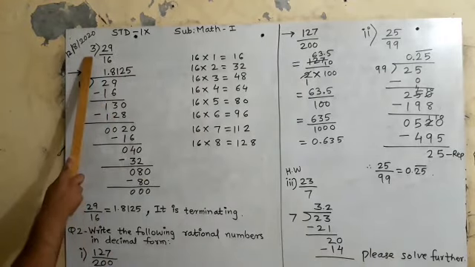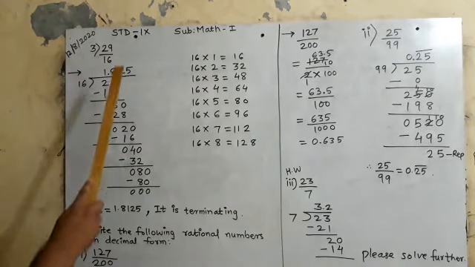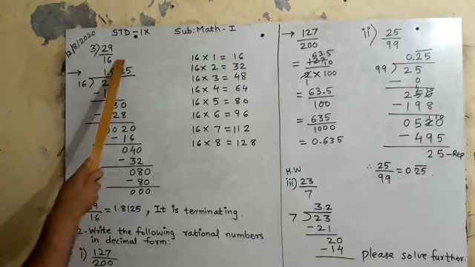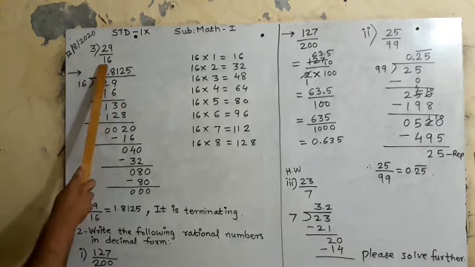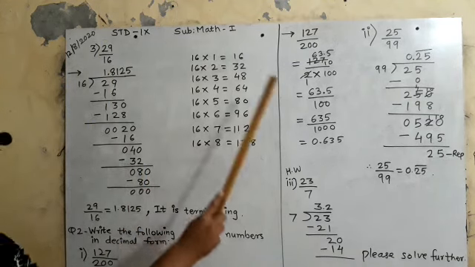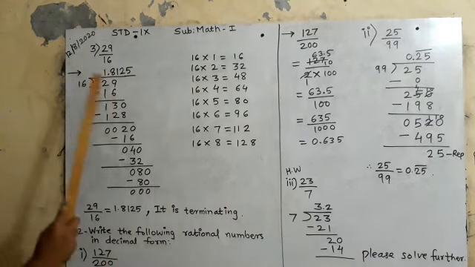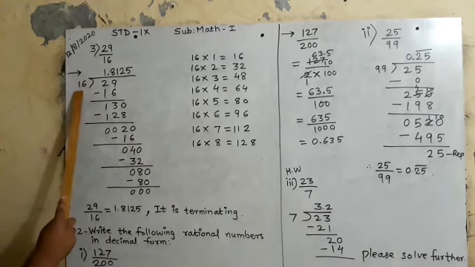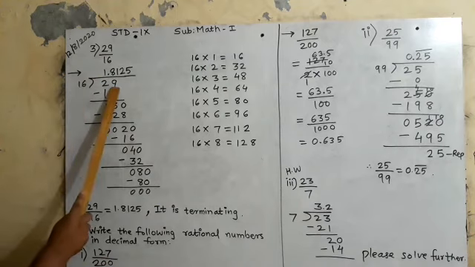What is the third question? 29 upon 16. It is a rational number. Okay, 16 tables. If you have learned, it is okay. If you have not learned it, if you don't know, you have to write it alongside. आपको उसके बाजू में लिखना है. Is it clear? Now, see 16. You have to read the 16 times table till 29 comes.